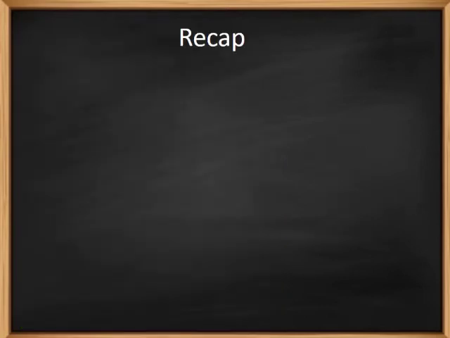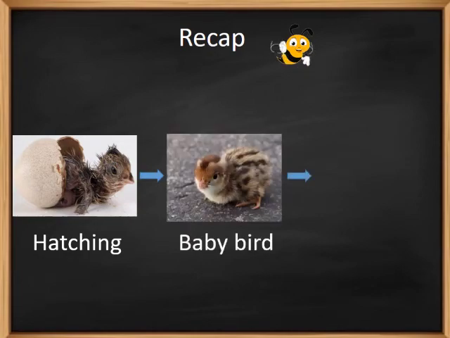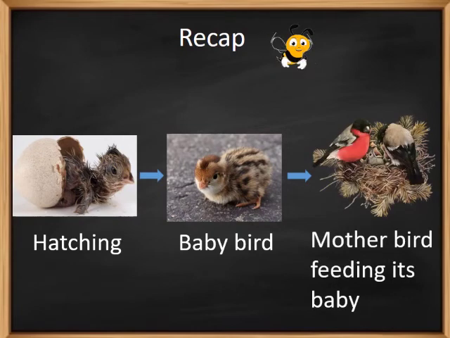Let us revise what we have studied till now. All the birds reproduce by laying eggs. When the birds are fully developed, they hatch out of the egg. Baby birds do not have feathers and even their eyes are closed. Parent birds look after them and feed them and even protect them from the enemies until they grow strong enough to protect themselves and find food for themselves.